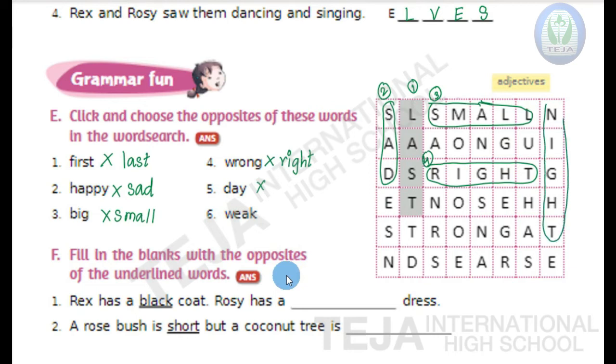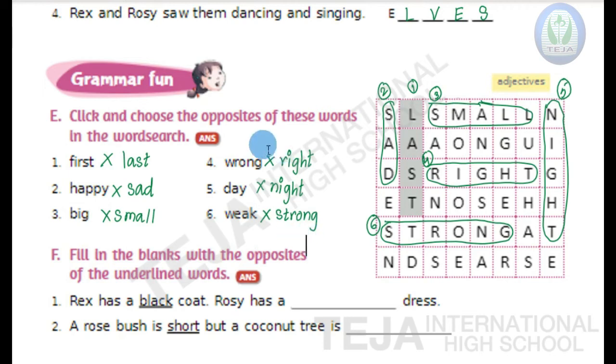N-I-G-H-T, night. Day, night. Now the last sixth word is weak. W-E-A-K, weak. And the opposite of weak is strong. S-T-R-O-N-G, strong. Weak, strong.